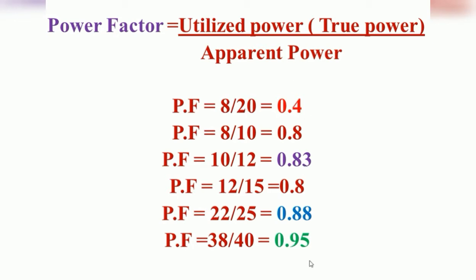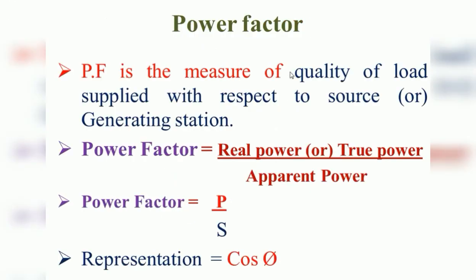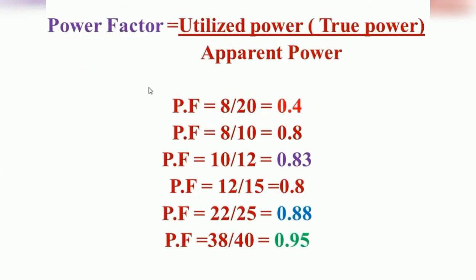So what do these values indicate? Among these values, the top value, that is the first value, is 0.95, the second value is 0.80 and the third value is 0.83, right? From these values we can define what the power factor is. It is nothing but the measure of quality of load supplied with respect to the source or the generating station. That is, these are all the factors, right?